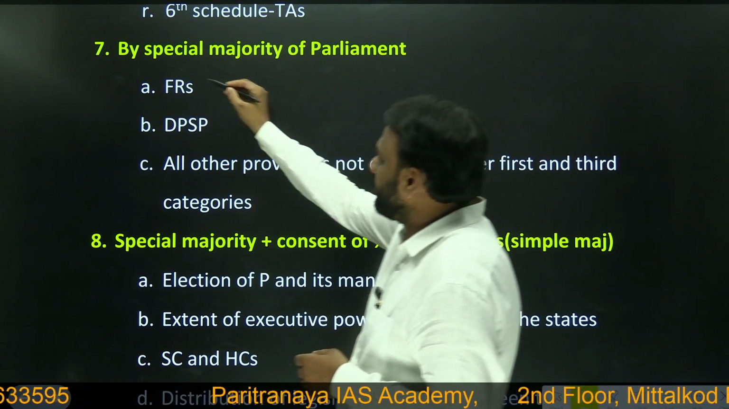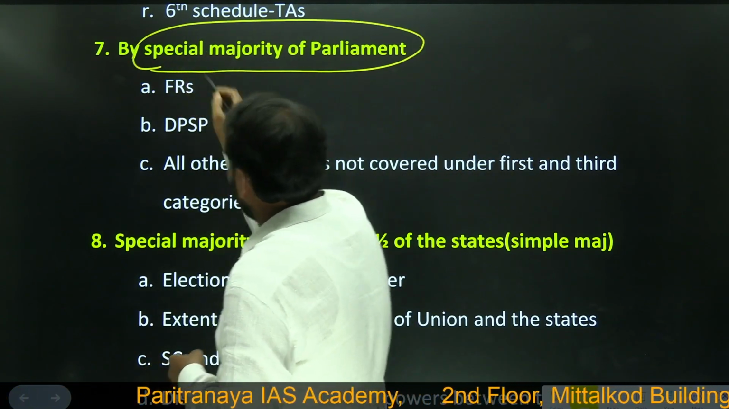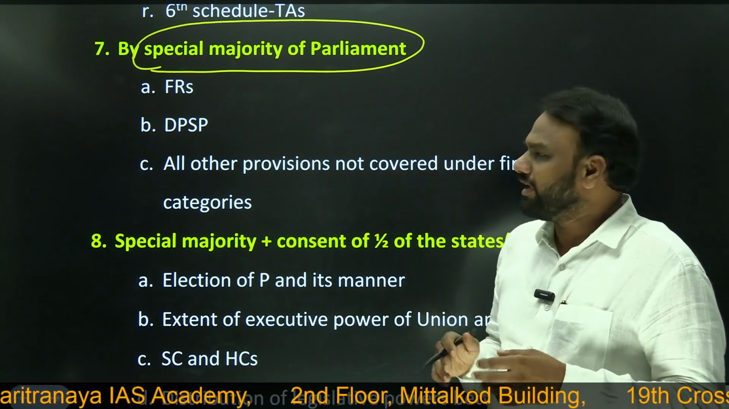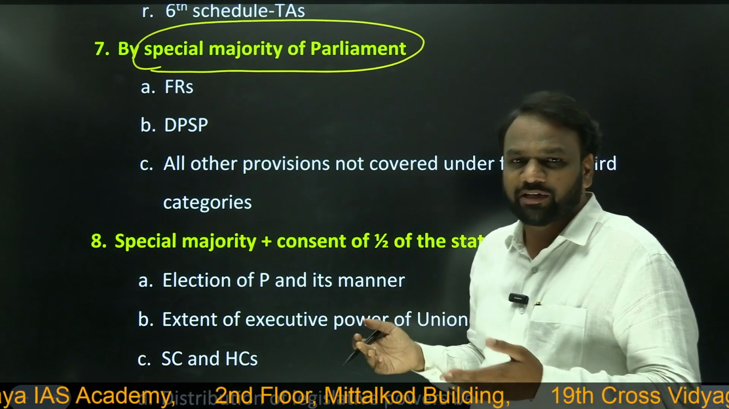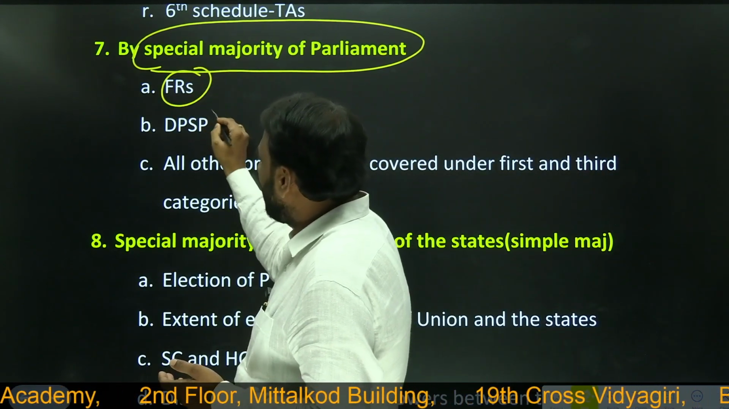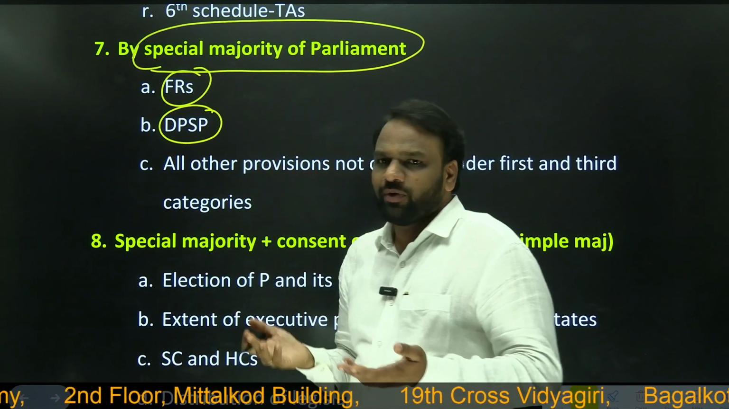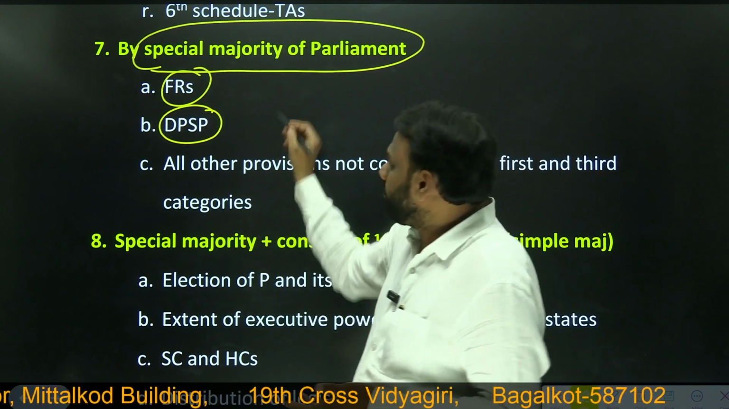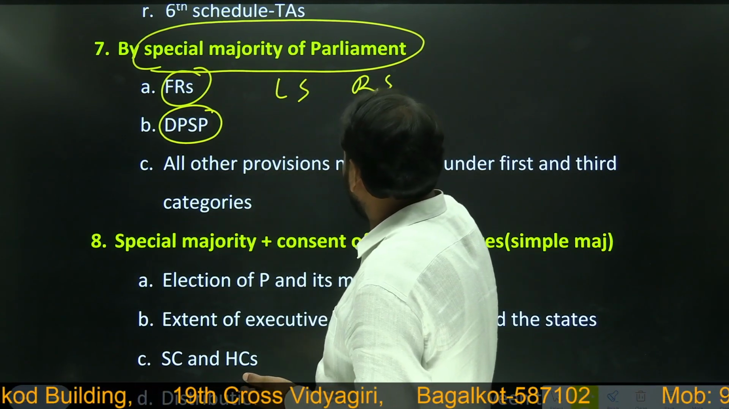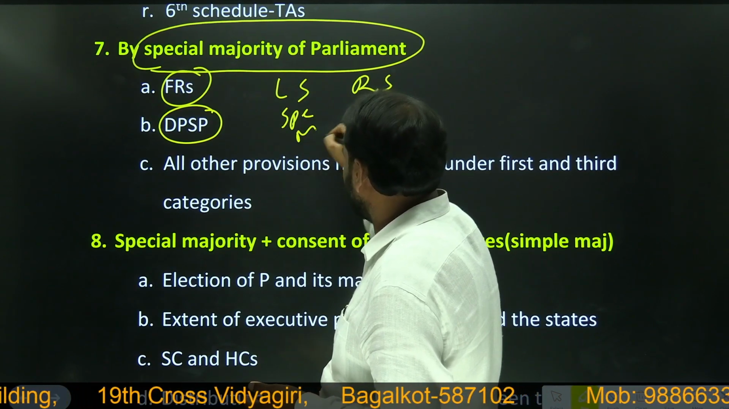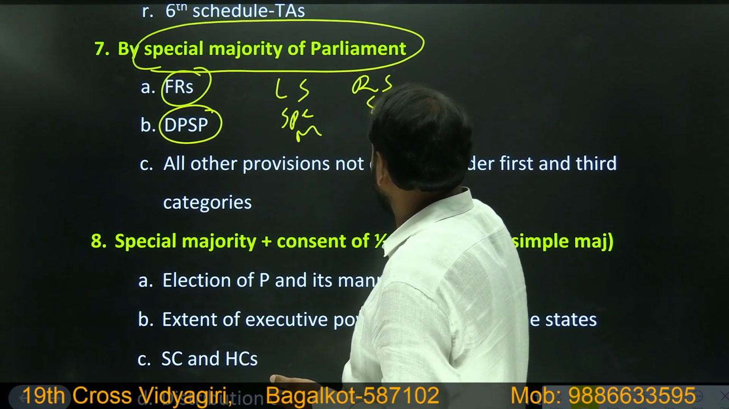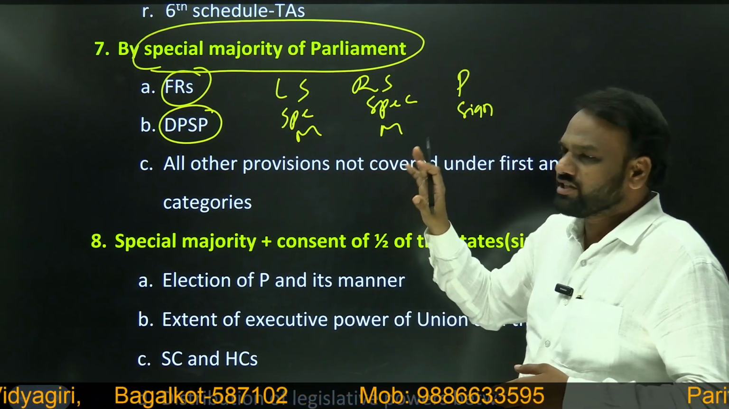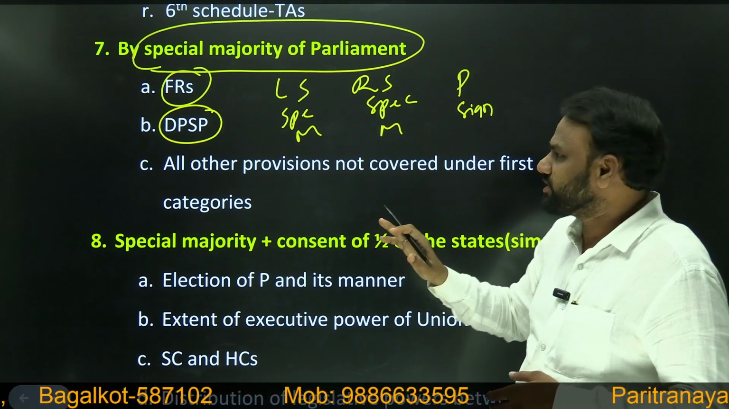Next, we have already seen that under Article 368, there are two different types of amendments. The first is by special majority of Parliament. It means whenever we want to amend fundamental rights or directive principles of state policy, we just require the approval of Parliament. Parliament means Lok Sabha and Rajya Sabha have to pass them with special majority, and the President will sign.